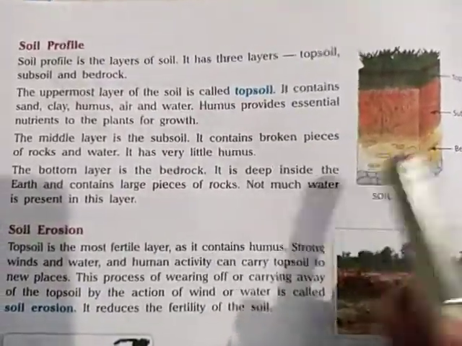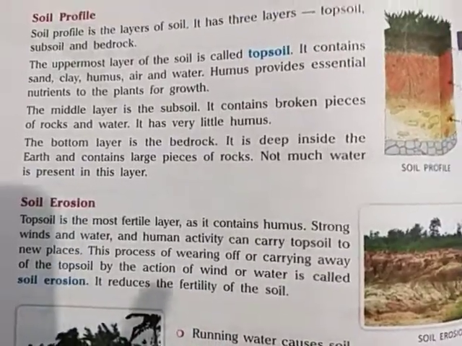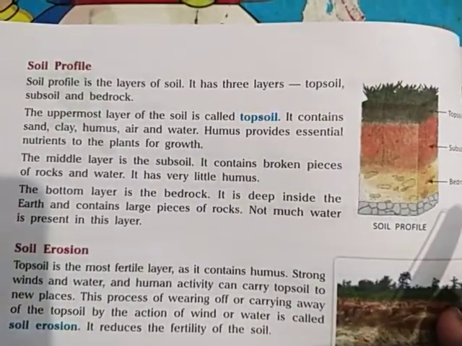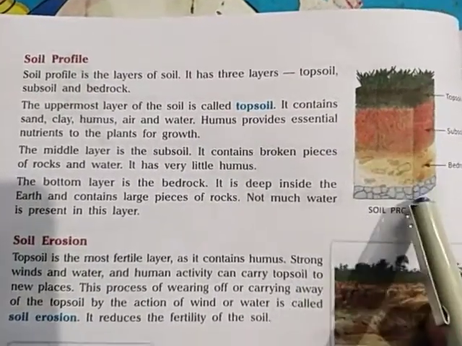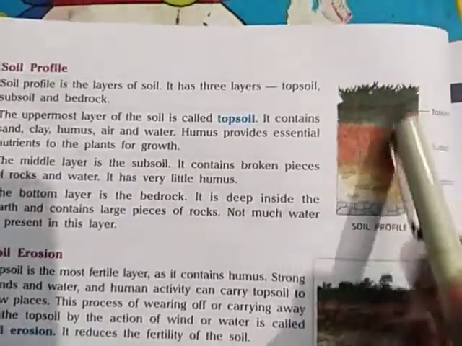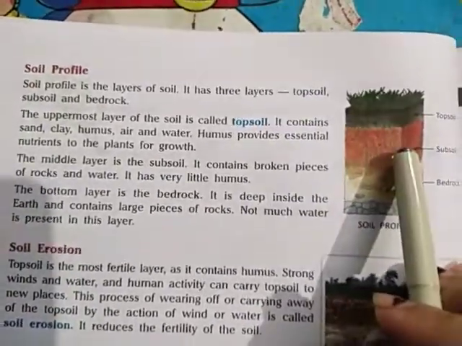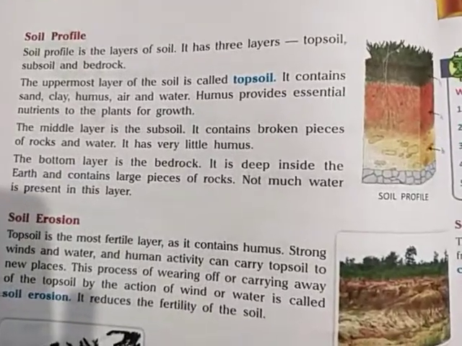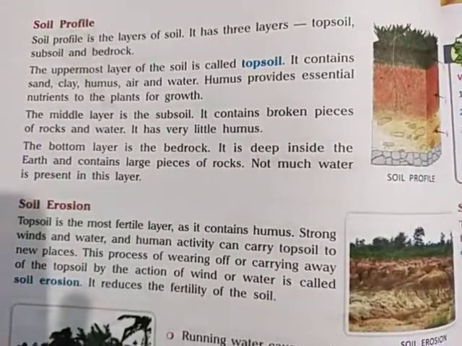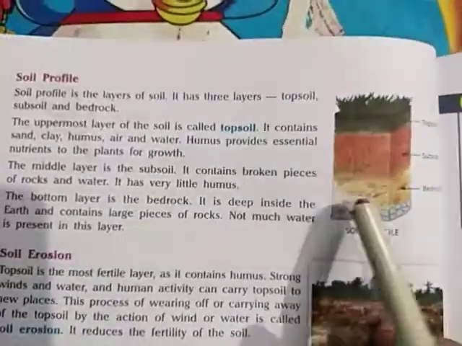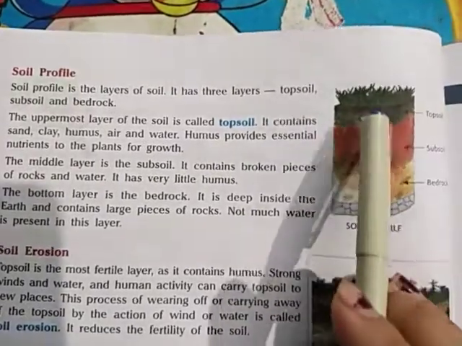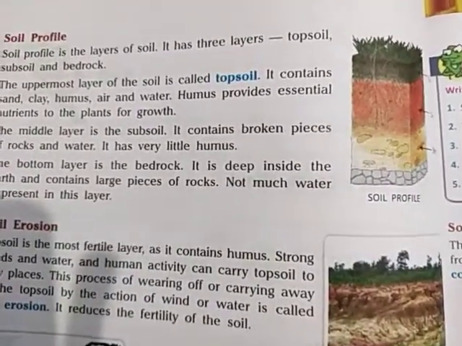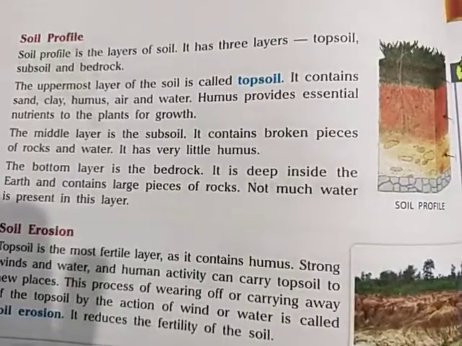If I ask a question, among all these layers, topsoil, subsoil or bedrock, in which layer is the maximum amount of humus? So what will be the answer, children? Yes, of course, the answer will be the topsoil, because topsoil contains the maximum humus content.